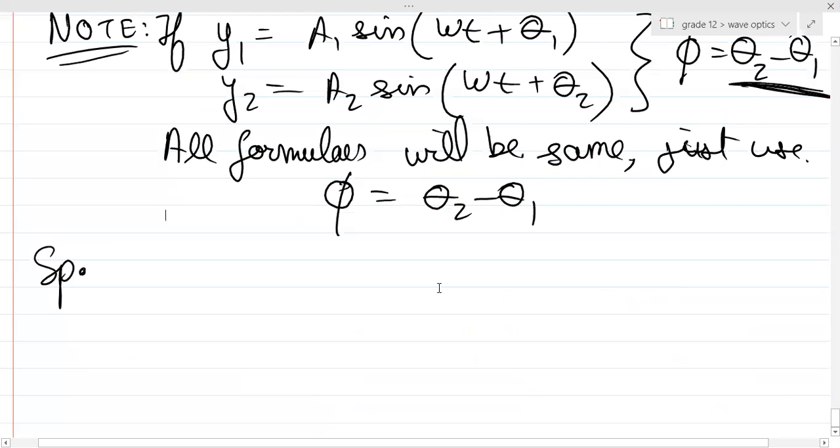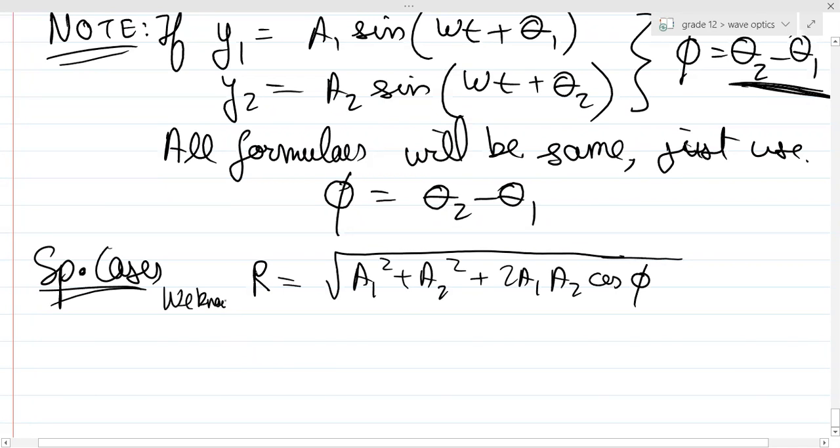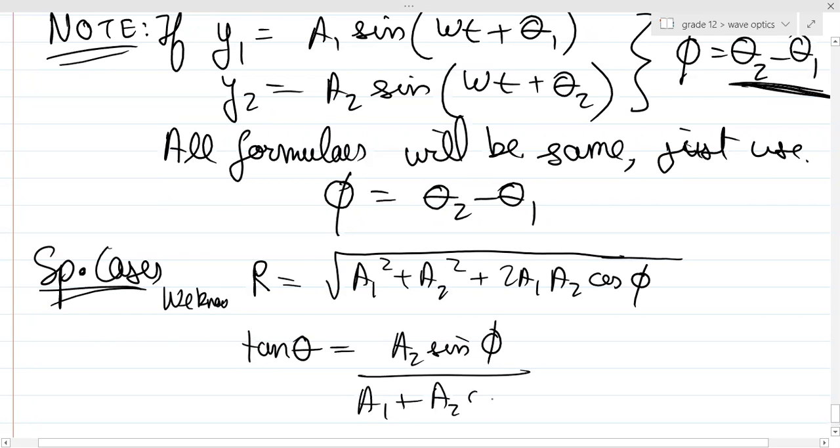Now let's do the special cases, है ना? We know this particular thing that R is basically under root of a1 square plus a2 square plus twice of a1 a2 cos phi. है ना? We know this already. And tan theta is basically equal to what? a2 sin phi upon a1 plus a2 cos phi. ये अपने को पता है.